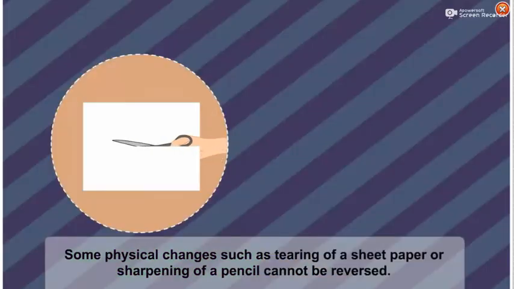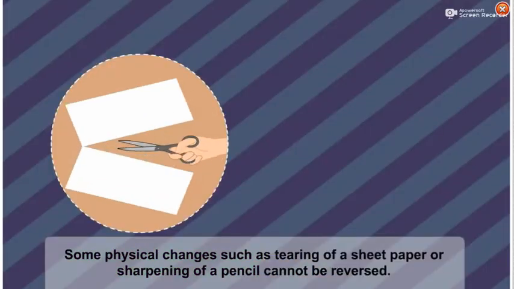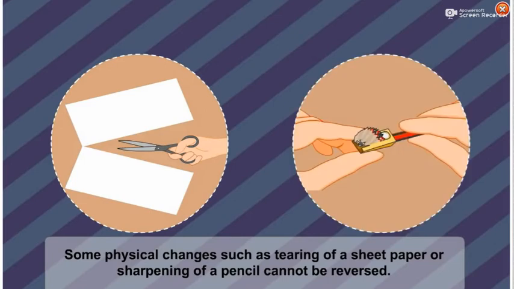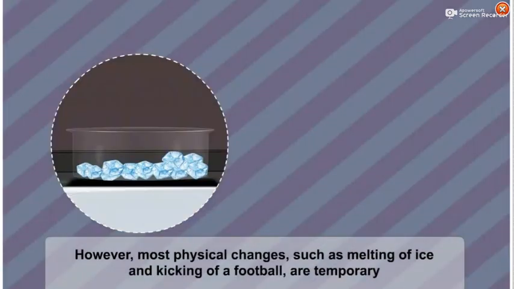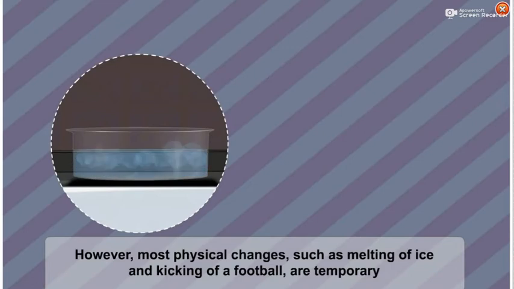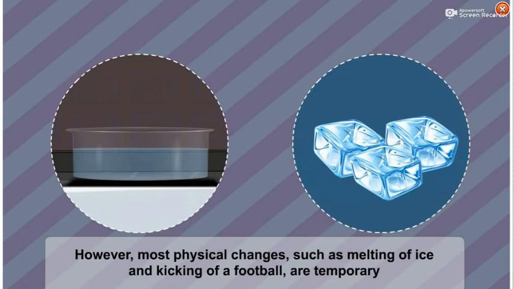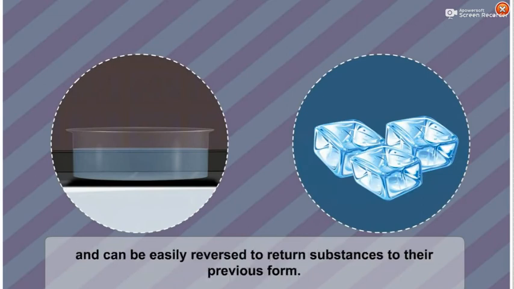Some physical changes, such as tearing of a sheet of paper or sharpening of a pencil, cannot be reversed. Once changed, you cannot bring back the original shape or size. However, most physical changes, such as melting of ice and kicking of a football, are temporary and can be easily reversed to return substances to their previous form.